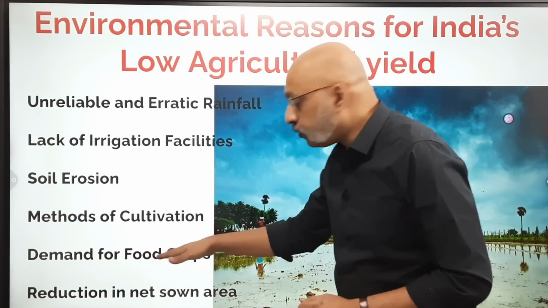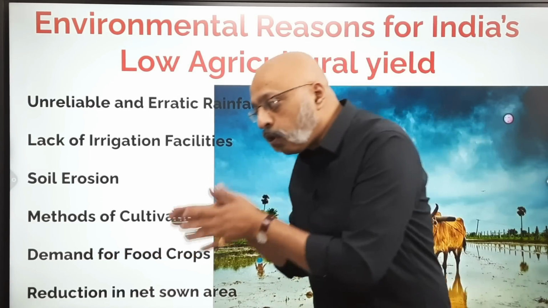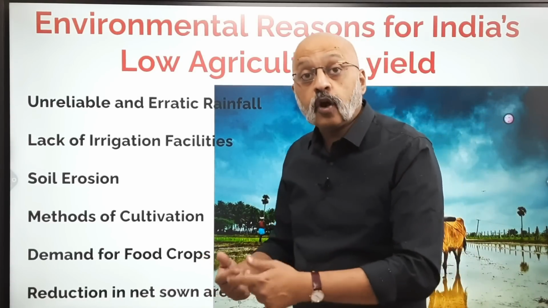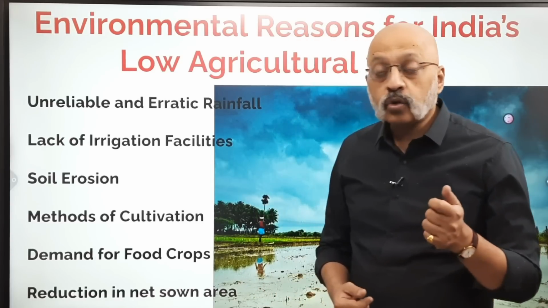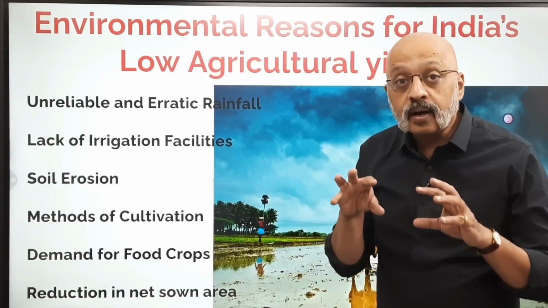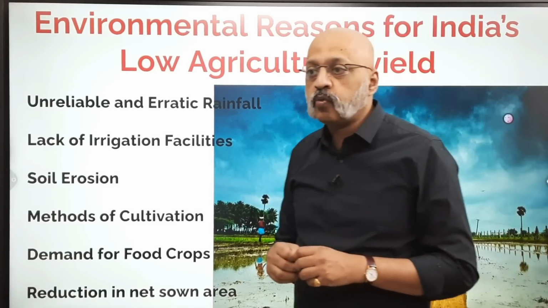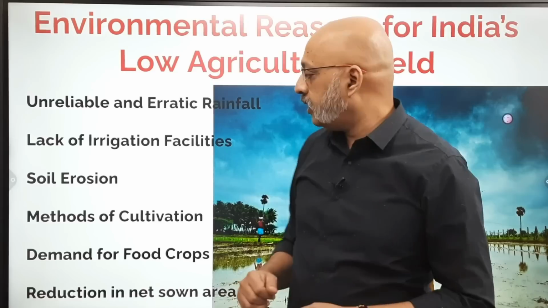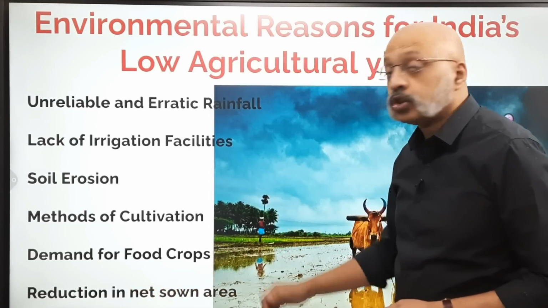Then demand for food crops, that more and more farmers prefer to go in for rice and wheat instead of other kind of crops, and diversifying the kind of crops, right? So due to lack of crop rotation, what I told you, this results in the nutrient value of the soil fertility getting decreased, getting depleted. The last point here is reduction in net sown area.